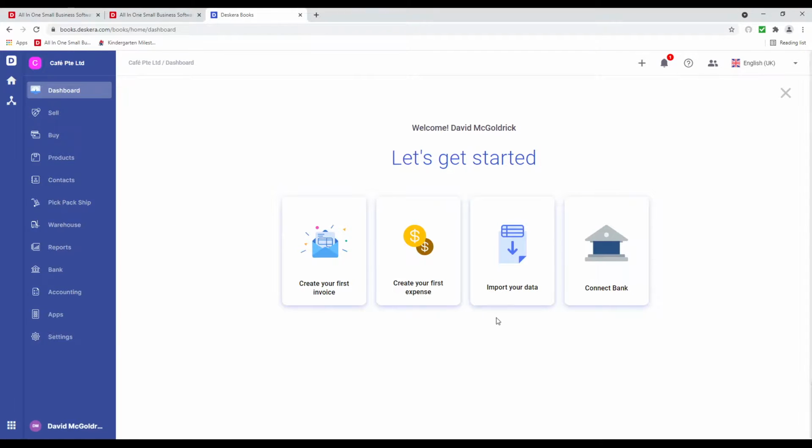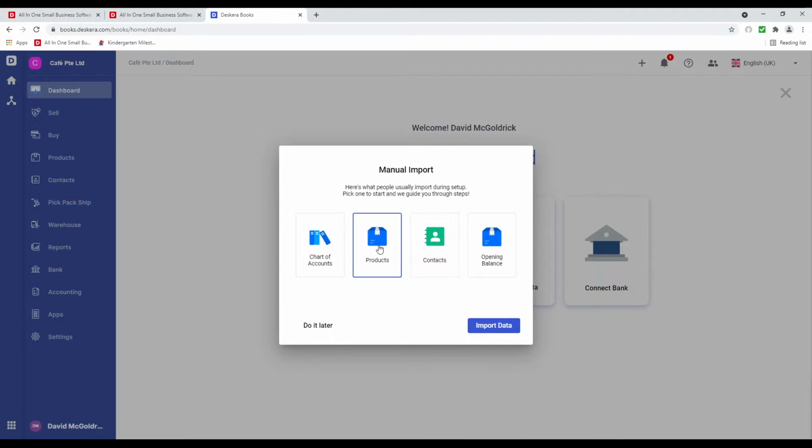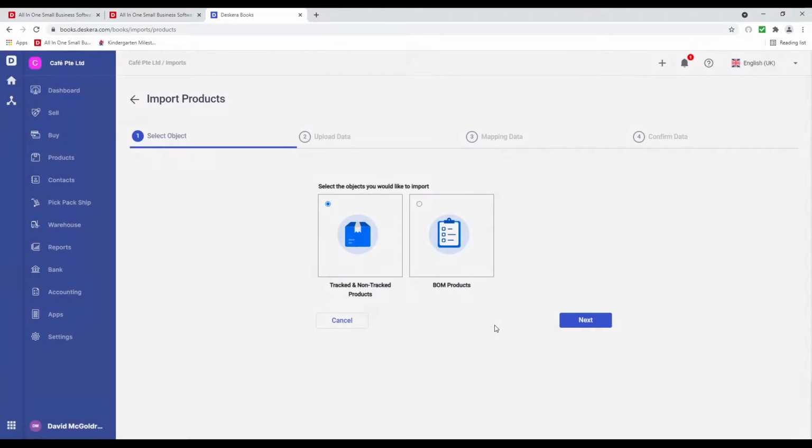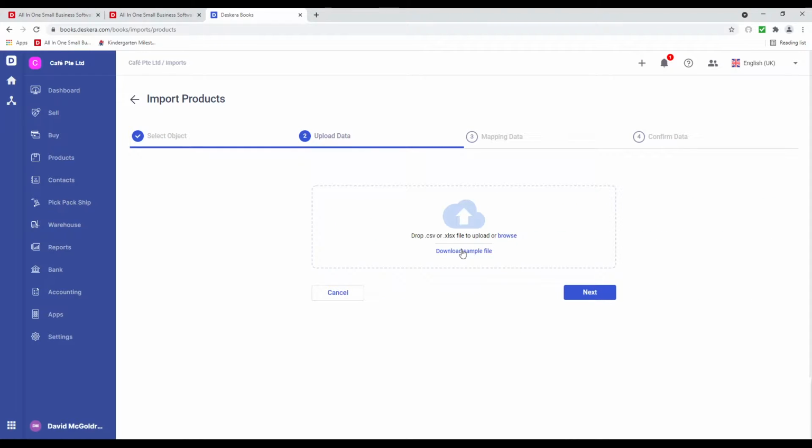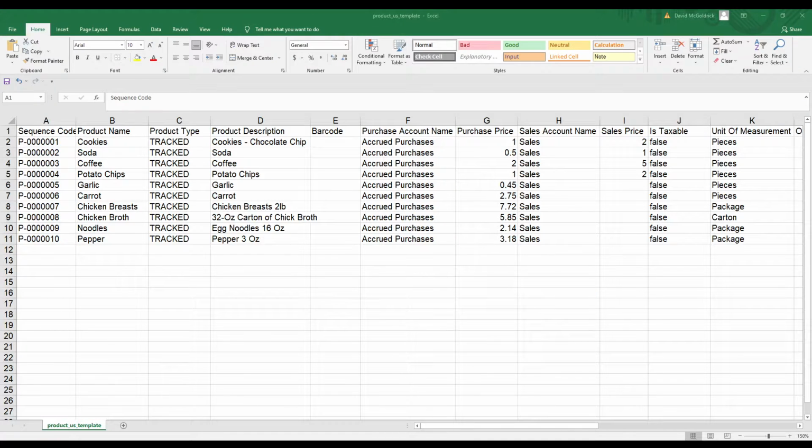Next, let's click Import Your Data, and let's click Products, and let's click Import Data. We're going to first go with tracked and non-tracked products, and we're going to click Next, and we're going to download the sample file. We're now in the product import template. For this template, we are using non-tracked and tracked products.